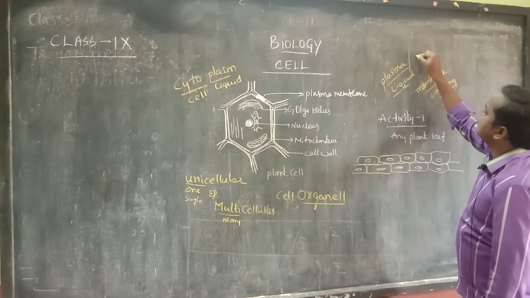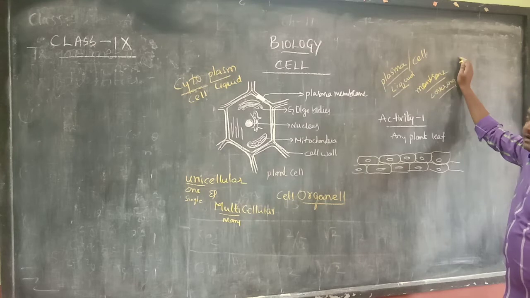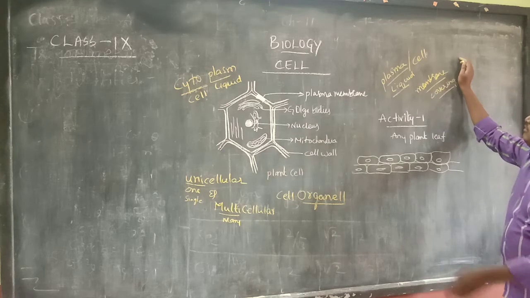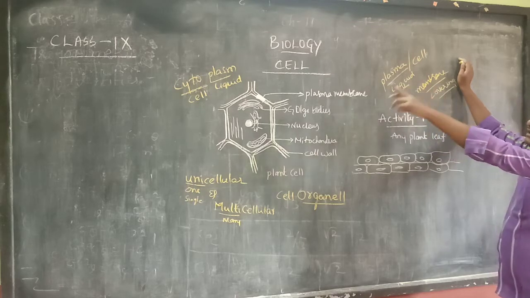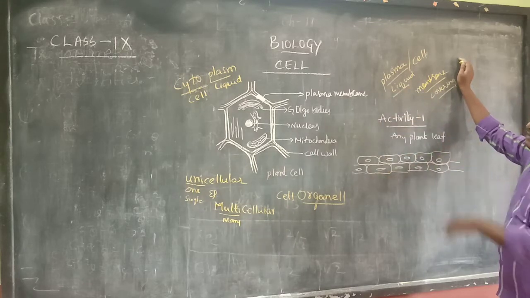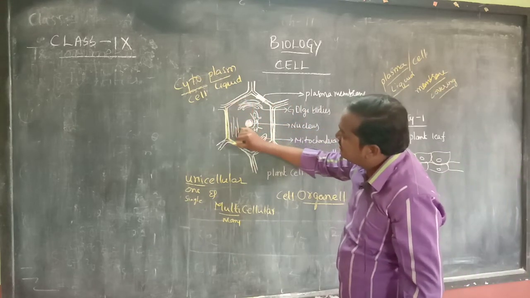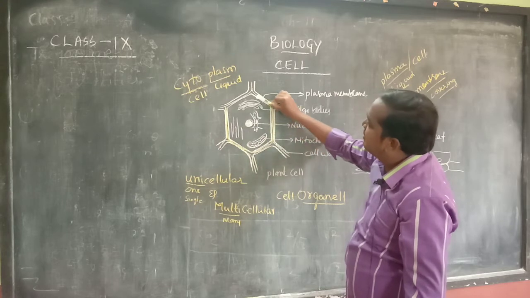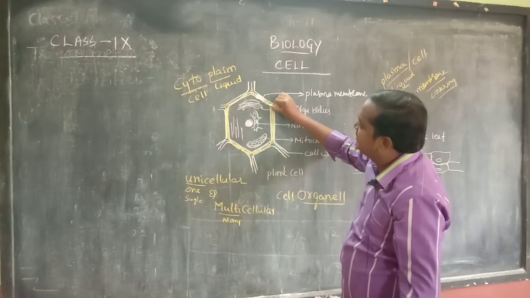We also call it cell membrane. Plasma membrane or cell membrane. Plasma means liquid. For the liquid, some covering is there, a membrane. So we call it cell membrane or plasma membrane. So whatever this liquid line is there, now you are seeing, you can think of it as a plasma membrane line.